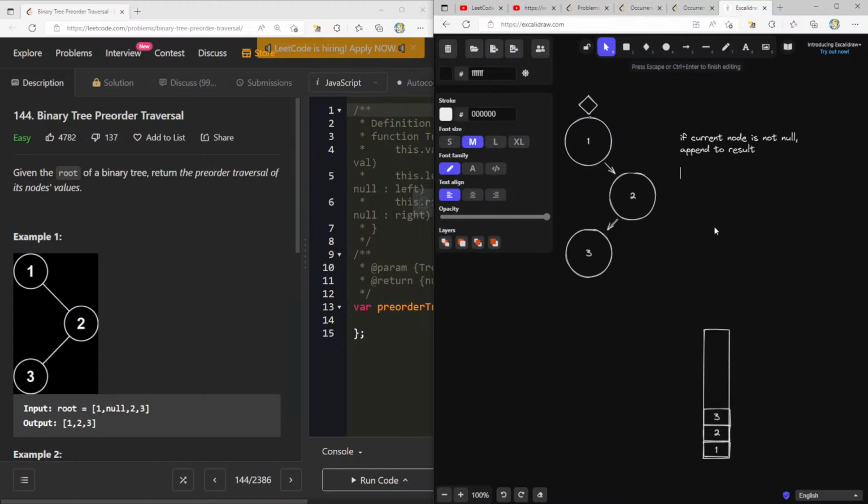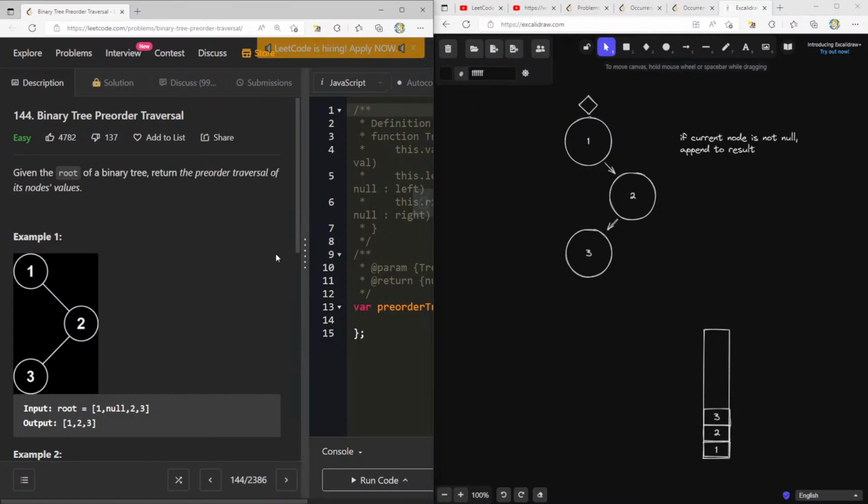But wouldn't that be the same? Oh, I guess it would be sort of the opposite of the in order. Because in order, we're going left all the way, and then we're popping, we print and go right. Here we print, go left as much as we can, right? I'm almost thinking something like,